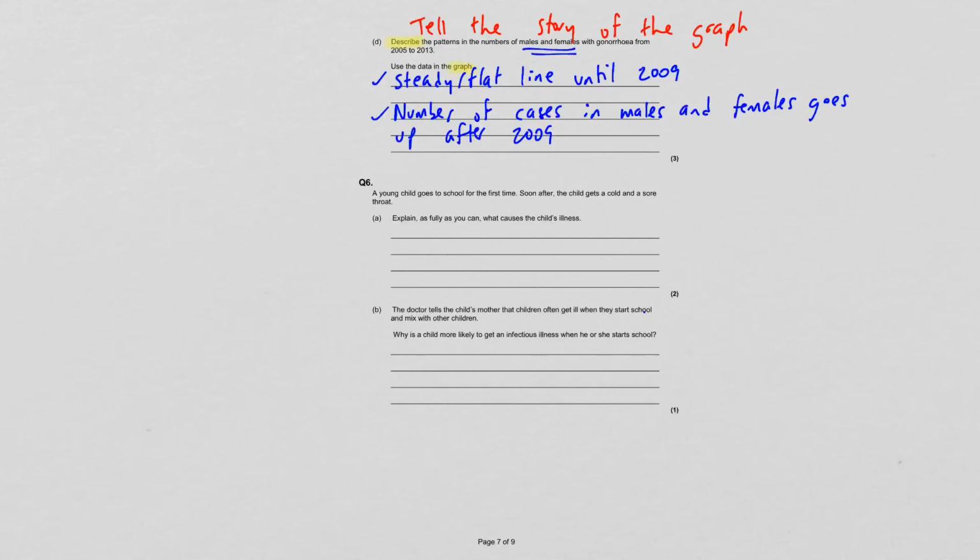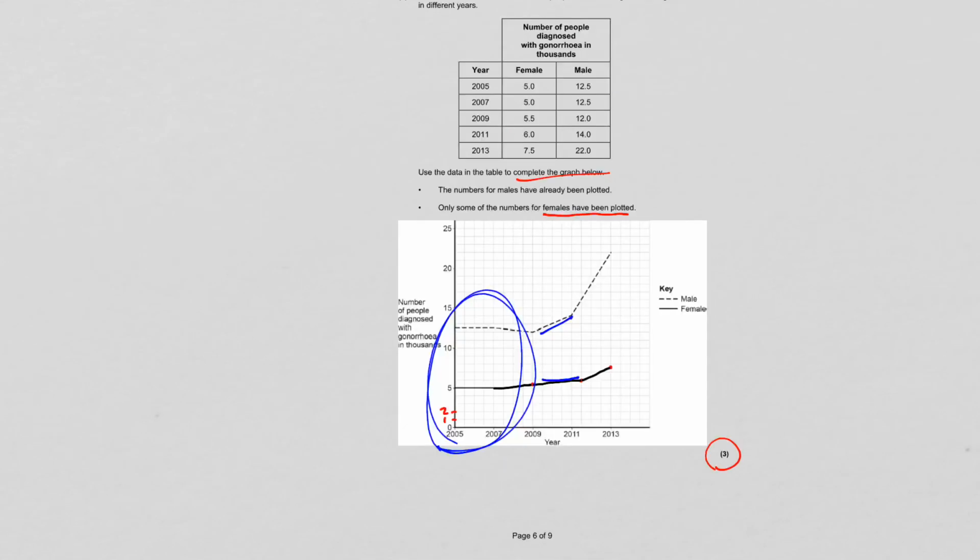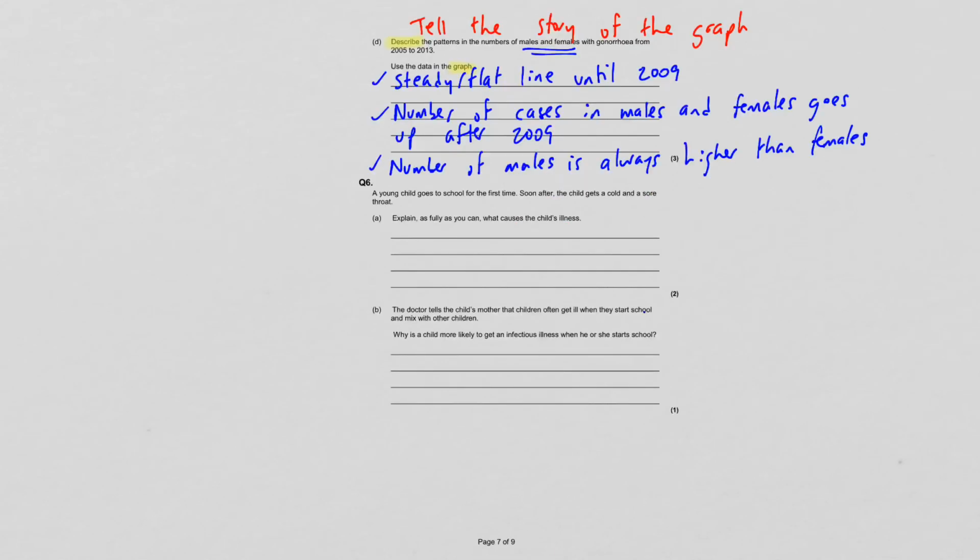And then last but not least, we can say the number of males is always higher than females. There's your 3rd mark. You could also say, if we look back at the graph, that the number of males who get gonorrhea goes up much faster, or the line is rising faster, has a steeper gradient than the females. You can get a mark that way as well.